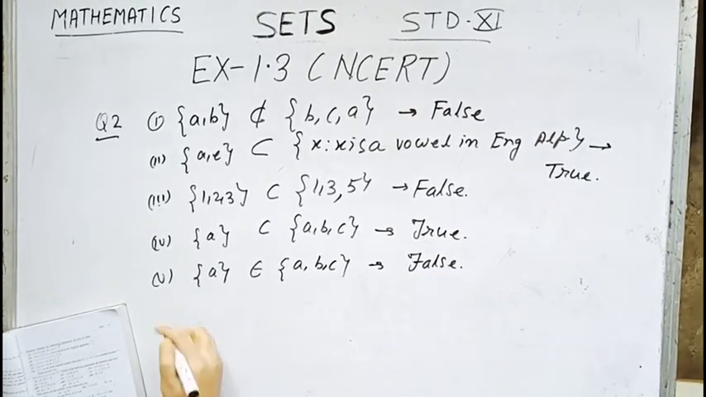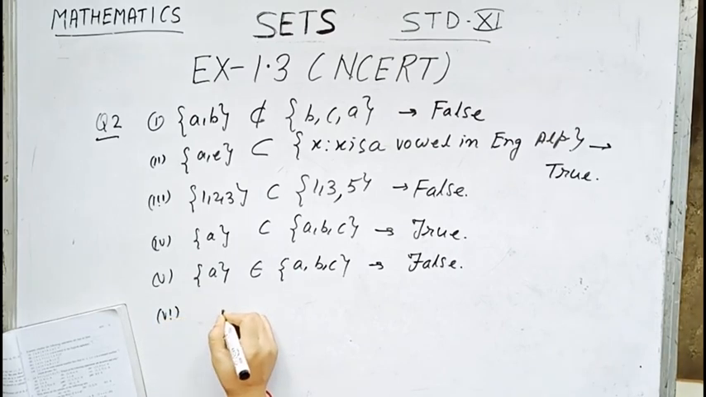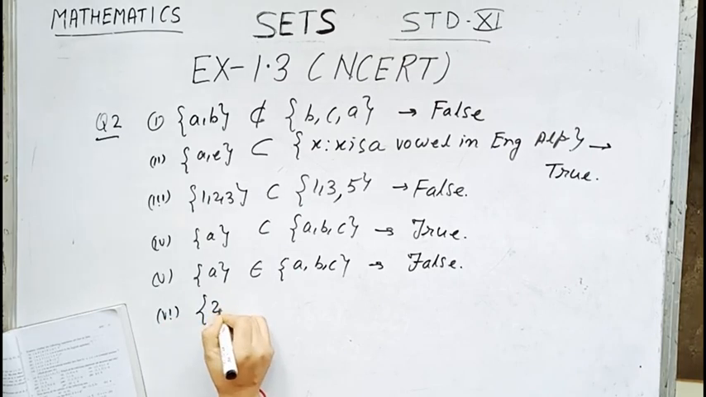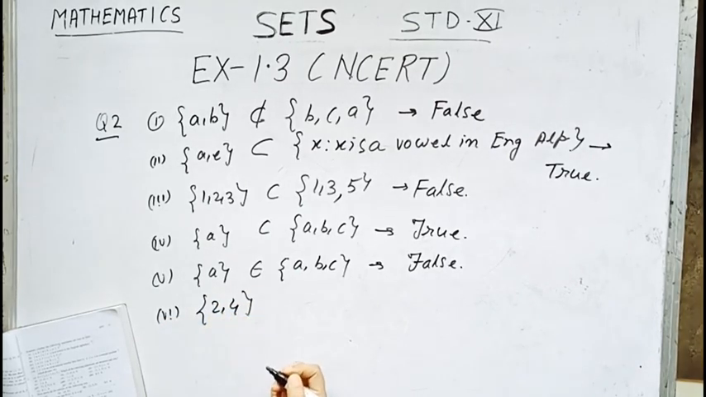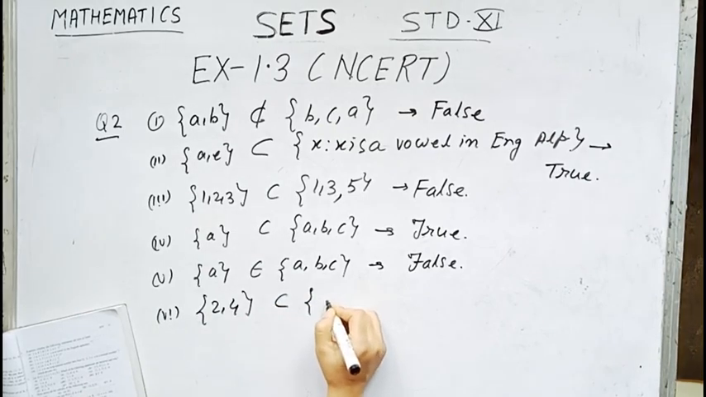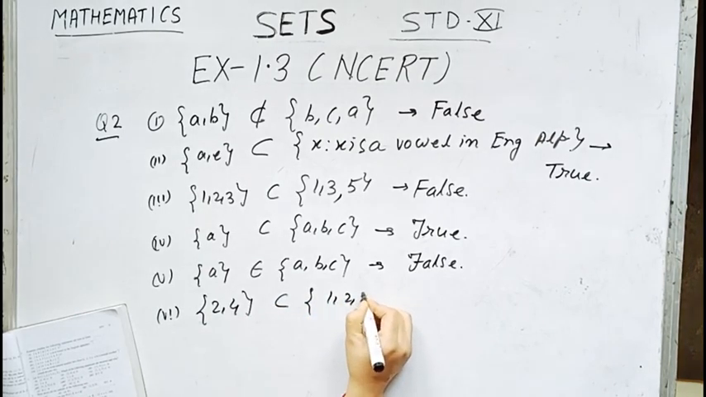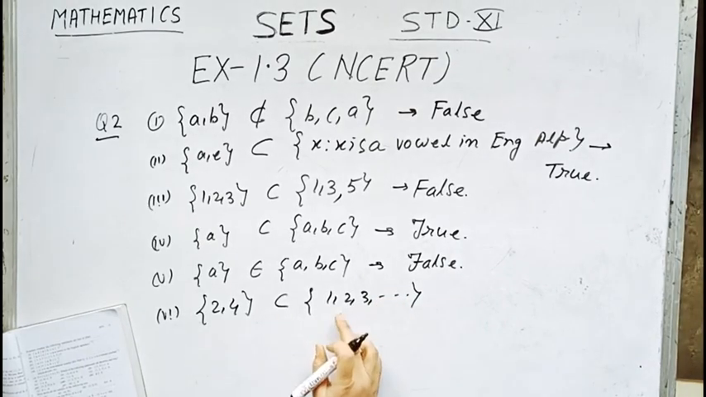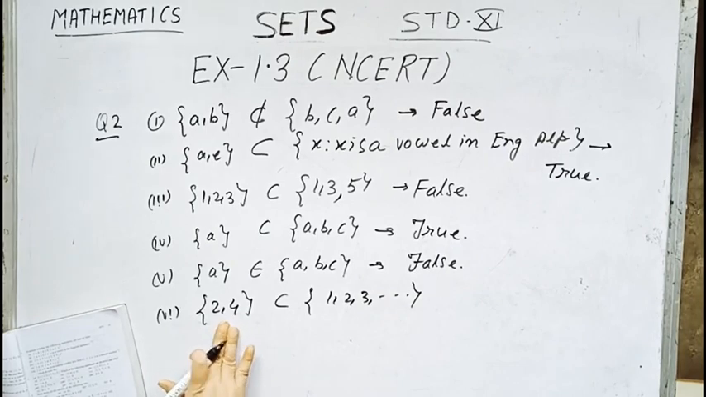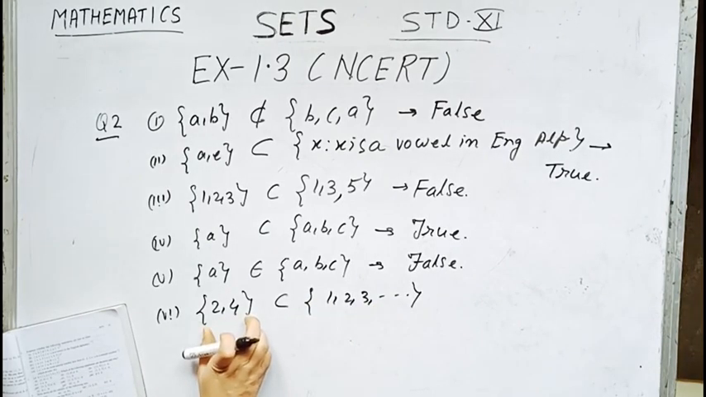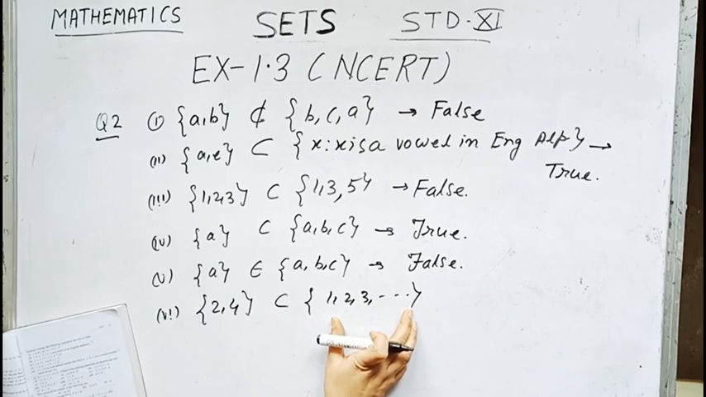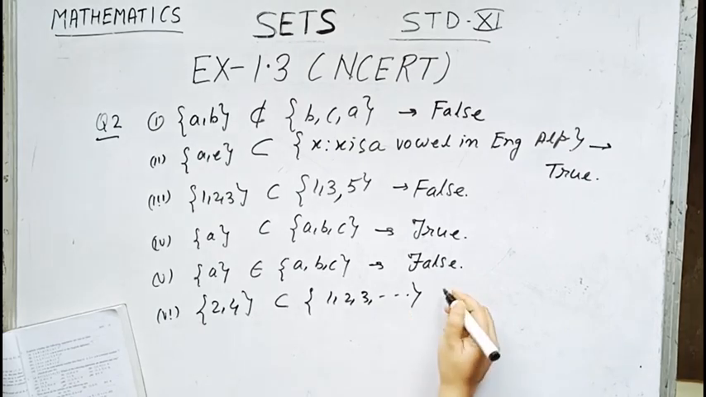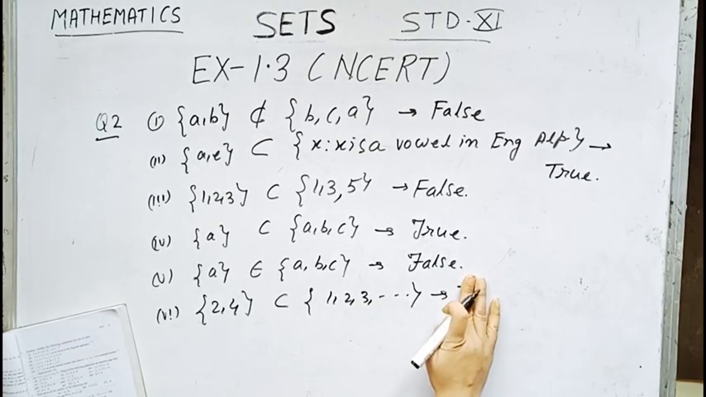Next, number 6. Number 6 is x such that x is an even natural number less than 6. Even natural numbers less than 6 are 2, 4. Now this is given as a subset of x such that x is a natural number, so 1, 2, 3 and so on. Obviously 2, 4 belongs to the set, meaning each element 2, 4 is contained in the set. So the set containing 2, 4 is a subset of the set containing all natural numbers. So this statement is what? True.